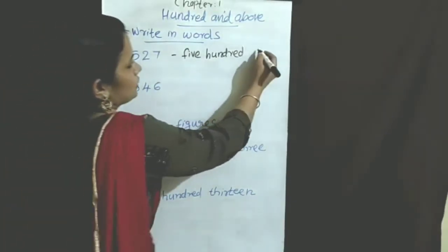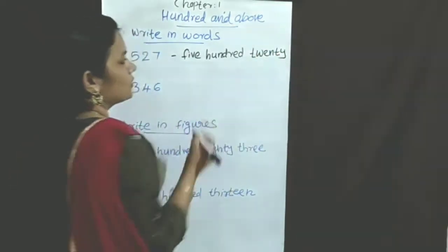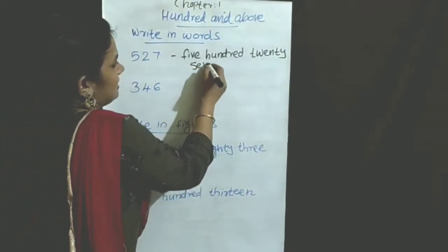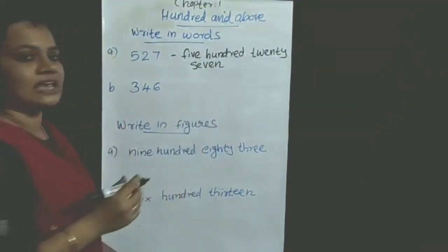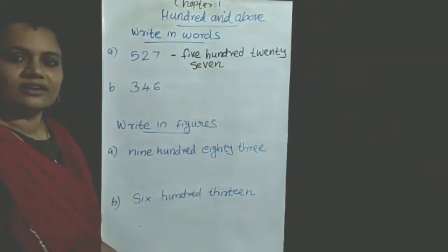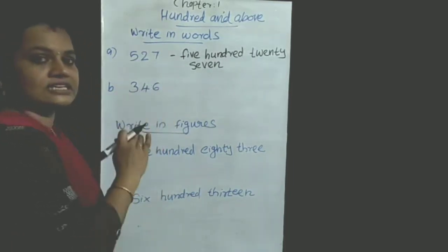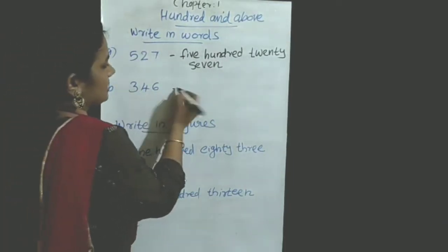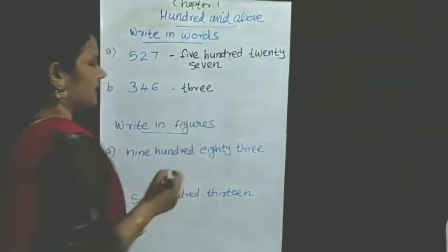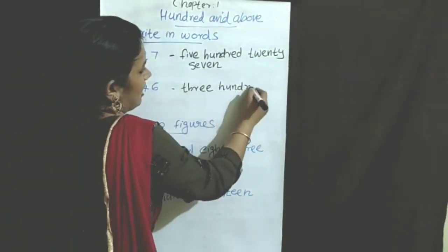So 27: 20, TWENTY. What's the spelling of 7? SEVEN. So we can write the words. 527. Understood? The next question is 346. Here 3, THREE. 300, HUNDRED.